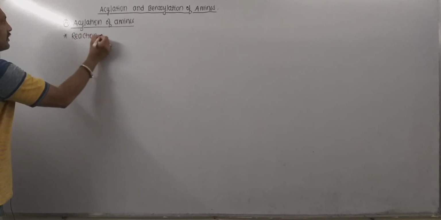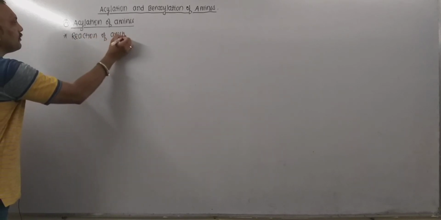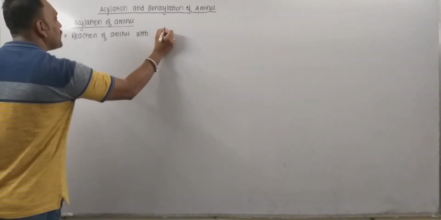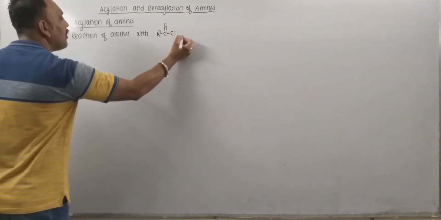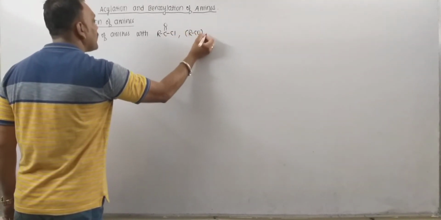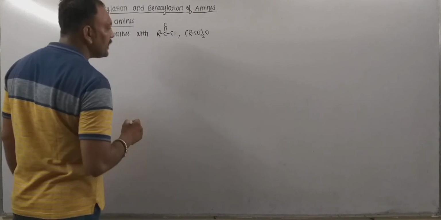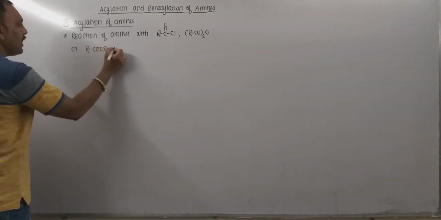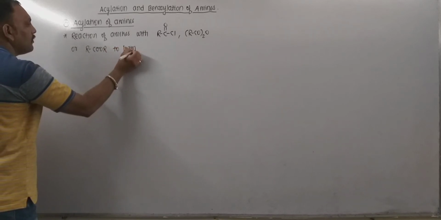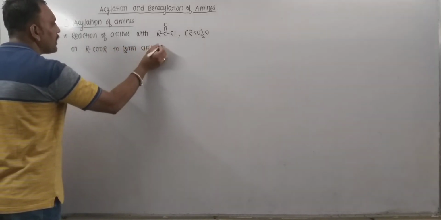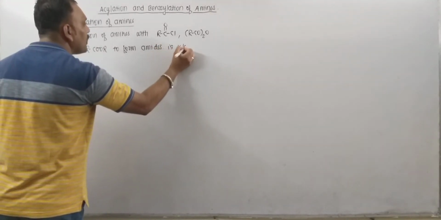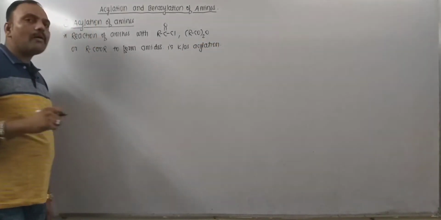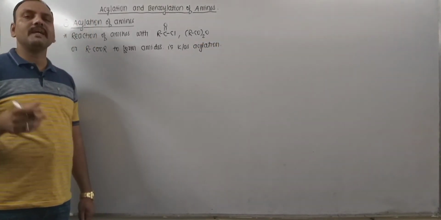Reaction of amines with acyl chlorides, which can be represented as RCOCl, or acid anhydrides, which can be given as (RCO)2O, or esters, that is RCOOR, to form amides or substituted amides is known as acylation reaction.